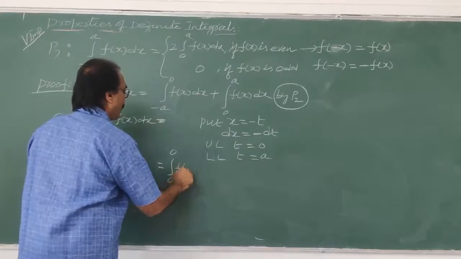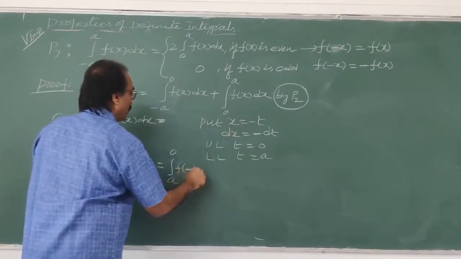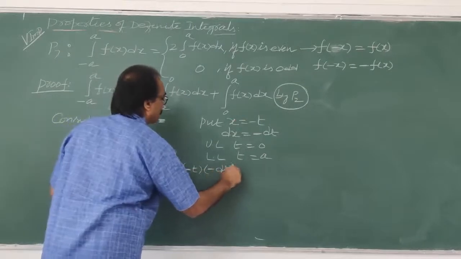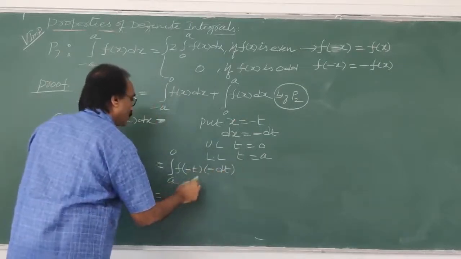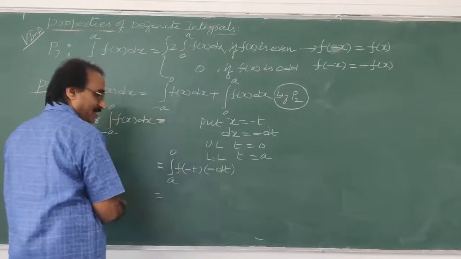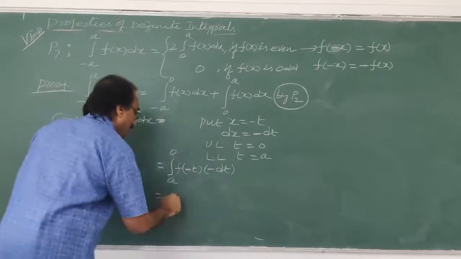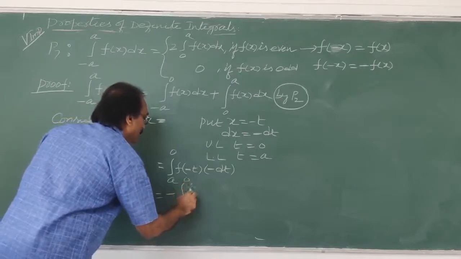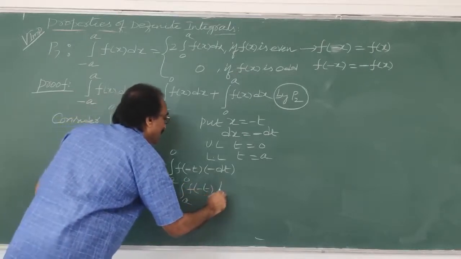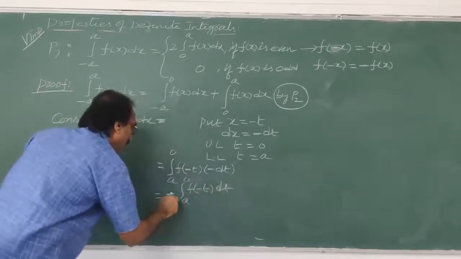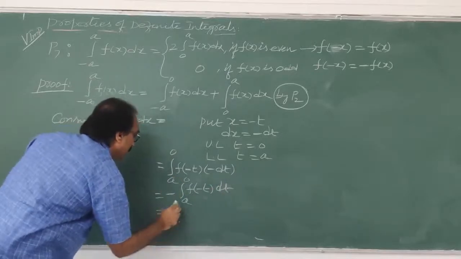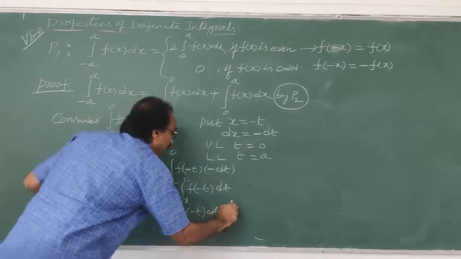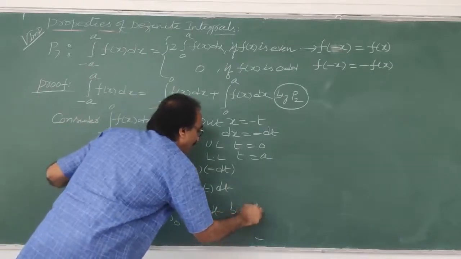In f of what? x is minus t. What is dt? dx is minus dt, that you write. Is equal to. So if you remove the minus, what will happen? This will interchange, I'll write one step, no problem. Minus a to 0, f of minus t dt. Now what happened? If you remove minus, integral 0 to a, limits will change, and f of minus t dt. This is by P1.